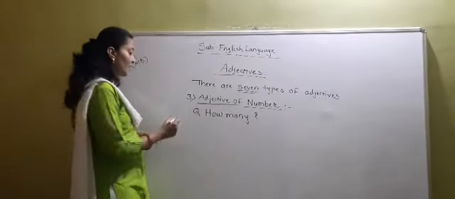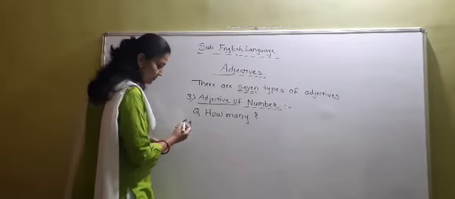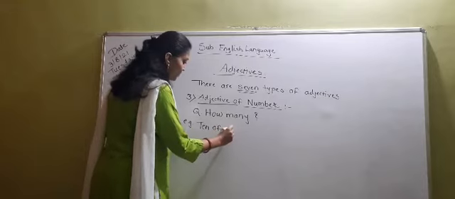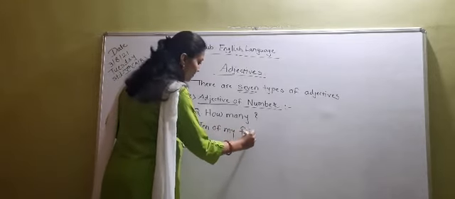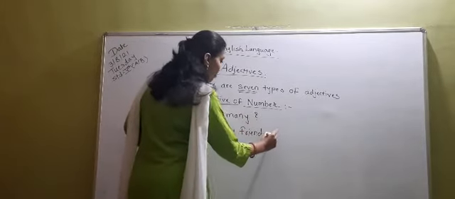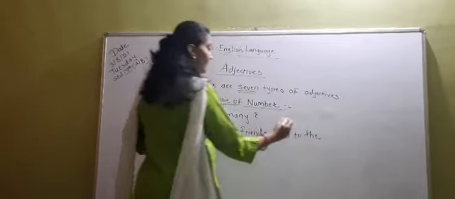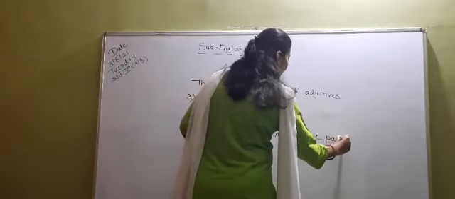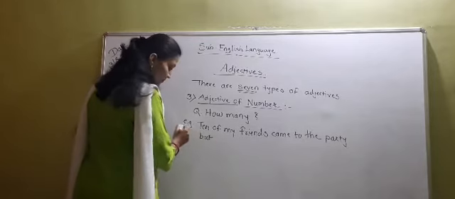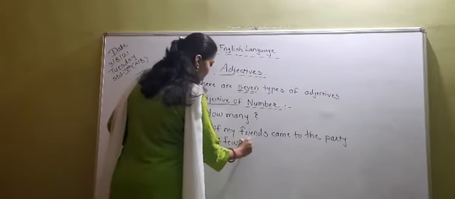Now students, just see examples. Ten of my friends came to the party, but a few could not come.